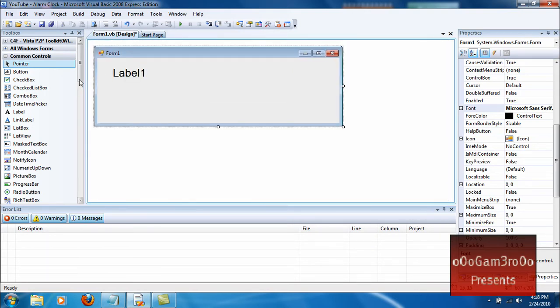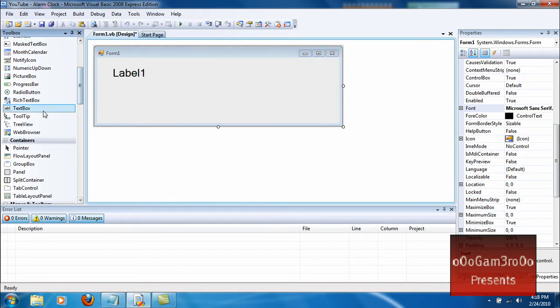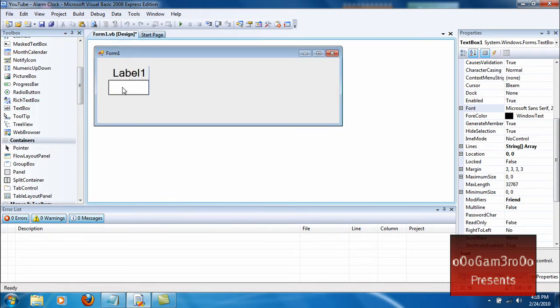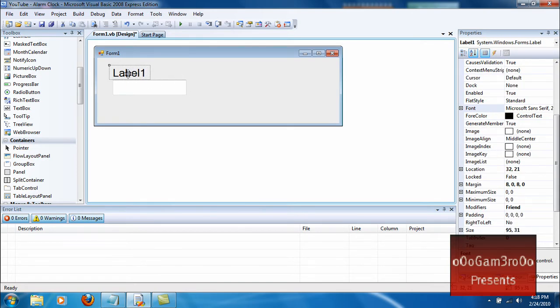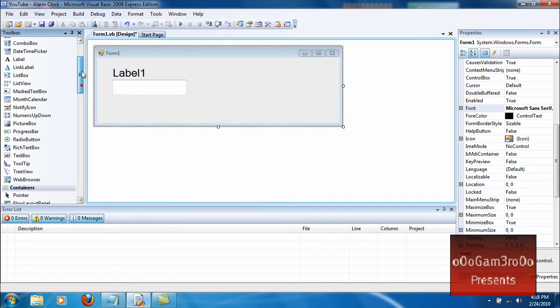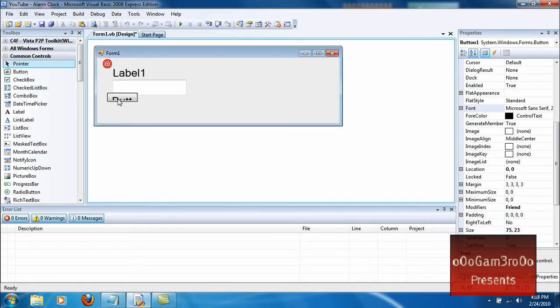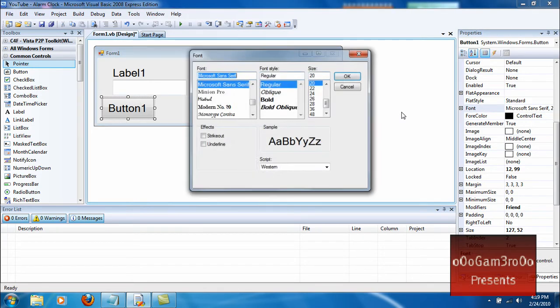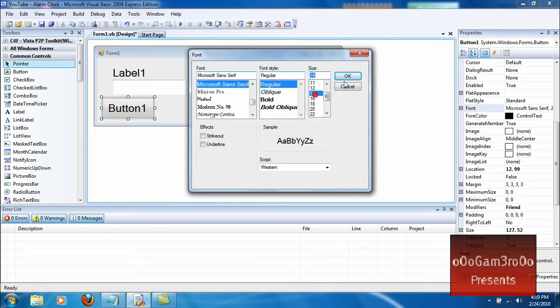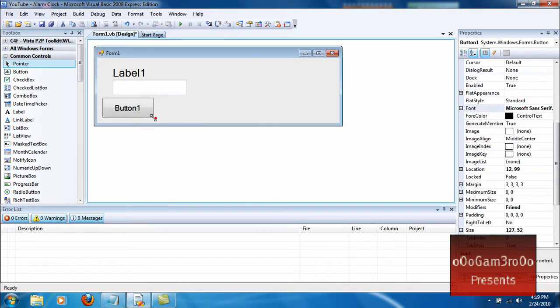Alright, there's that. And then put a text box under it. Extend that a little bit. Then you want to put a button. If that text is a little big, make the text on the button maybe 14. Yeah, about like that. Name that button set.